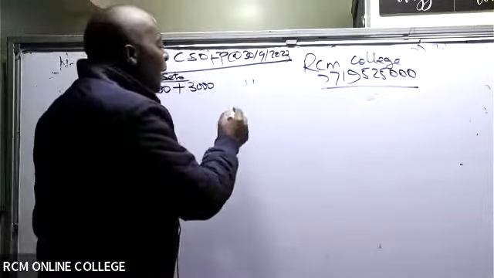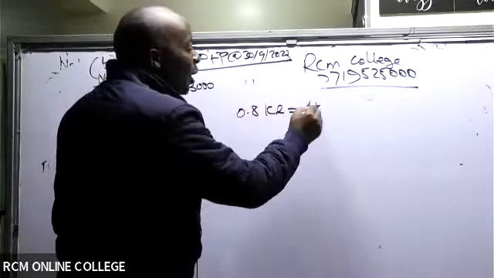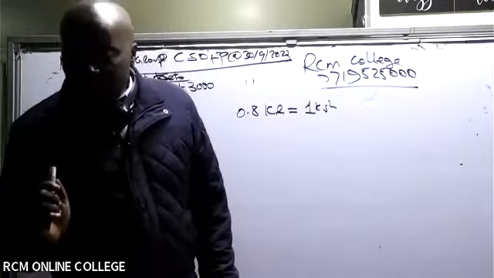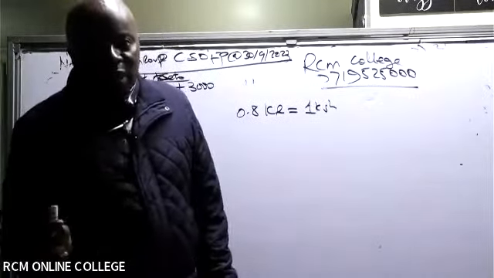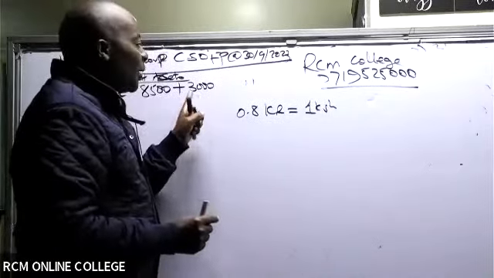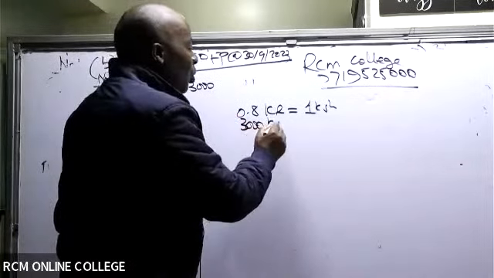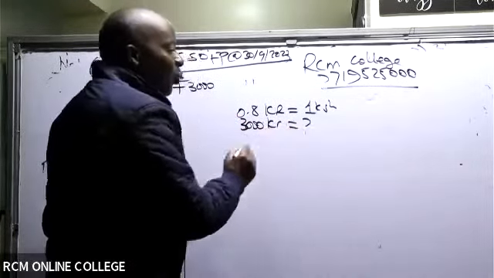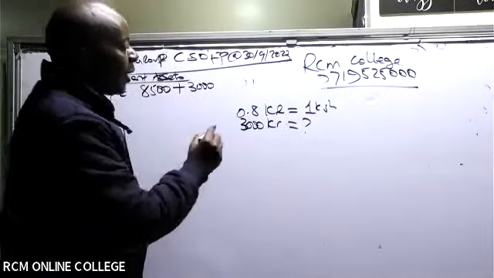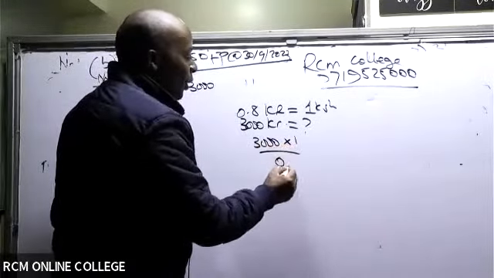It is 0.8 crowns to 1 Kenya shilling. And now here I have my crowns. These 3,000 are crowns, or kronas. How much will this be in Kenya shillings? If I cross multiply, I will discover it will be 3,000 times 1 over 0.8.